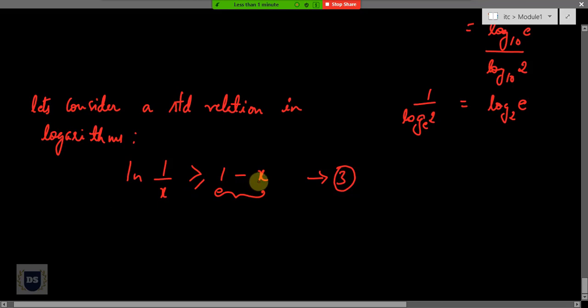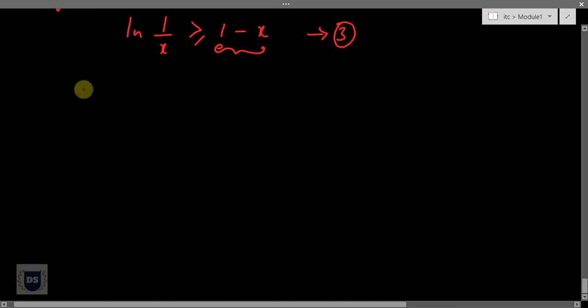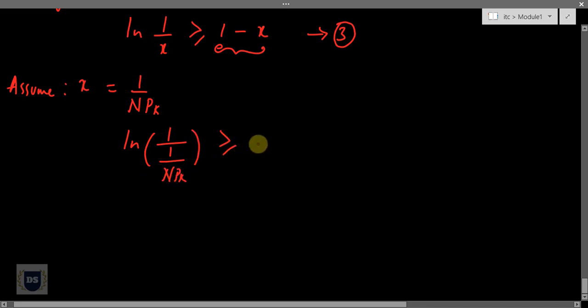So this is our standard expression in logarithm, and let's make use of it for our further derivation. For the time being, let's assume x is equal to 1 divided by n pk. After assuming x equals 1 by n pk, let me substitute in our expression 3, which will give us ln of 1 divided by 1 by n pk is always greater than or equal to 1 minus 1 divided by n pk. Now I can move this n pk onto my numerator.